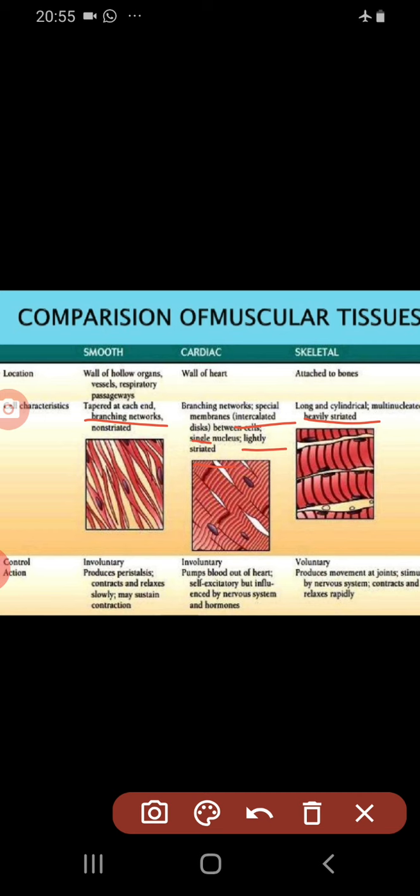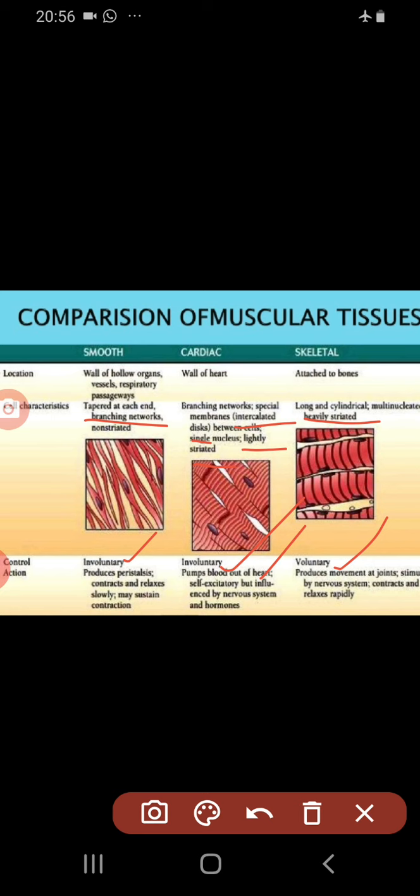Now their control action. Skeletal muscles, we know, are voluntary. They produce movement in our joints. They are also stimulated by our nervous system. Cardiac muscles are involuntary muscles. They pump blood out of the heart, but they are also under the influence of the nervous system and the hormones. And the last type of muscles, the smooth muscles, are involuntary because they are not under the control of our will.